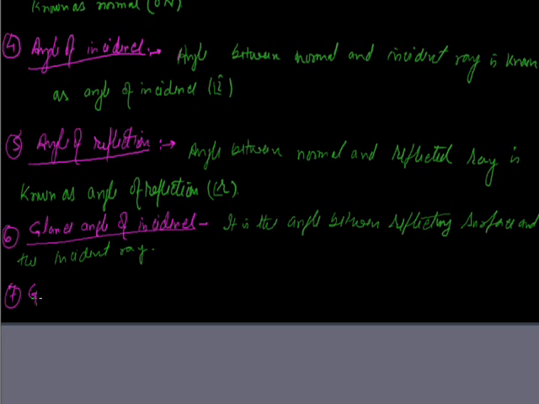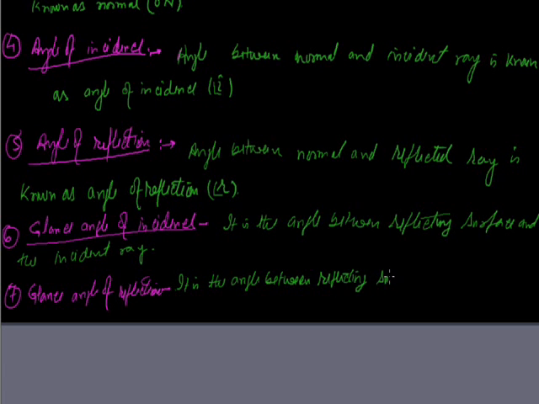The glance angle of reflection is the angle between the reflecting surface and the reflected ray. Glance angle of incidence is equal to glance angle of reflection.